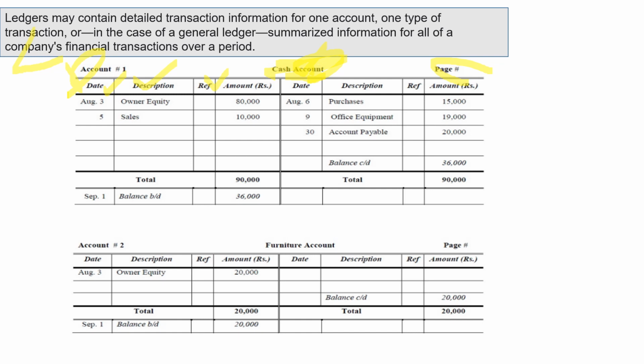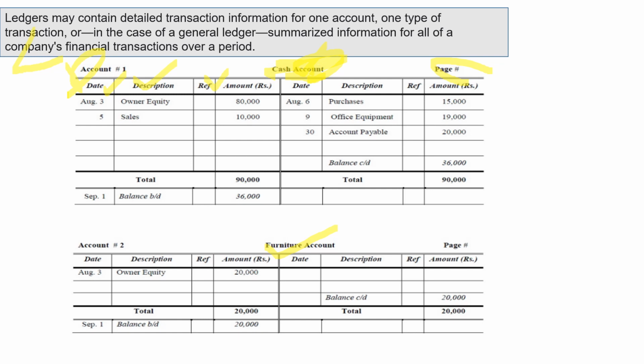That means all the debits equal all the credits. Whatever I am writing over here, first all the entries are written in the journal, and then I transfer them into different accounts: cash into cash, all the furniture account transactions into the furniture account. This is what a ledger is. This is the format of a ledger.